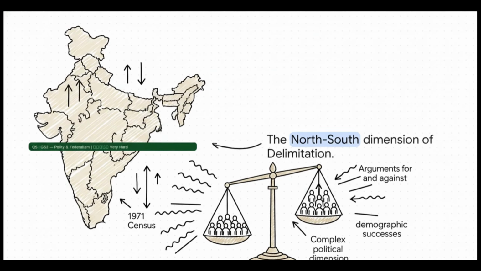Here's another highly probable GS2 question. It challenges you to critically examine the arguments for and against lifting the delimitation freeze. This requires you to balance the representational inequities of the 1971 census freeze against the demographic successes of the southern states. You need to navigate that complex north-south political dimension objectively without taking sides, by simply presenting the constitutional friction as it exists.